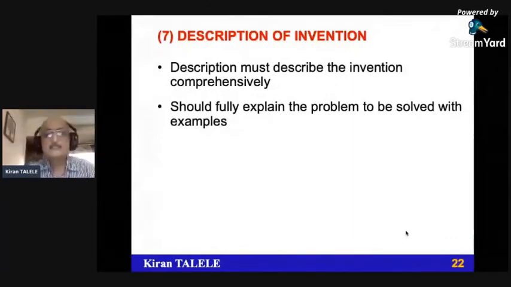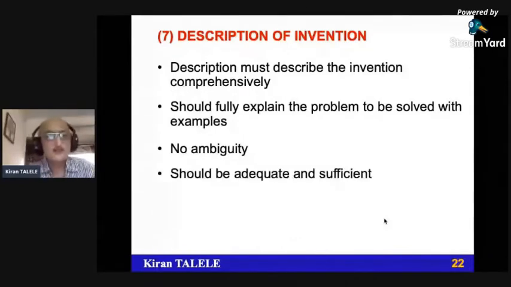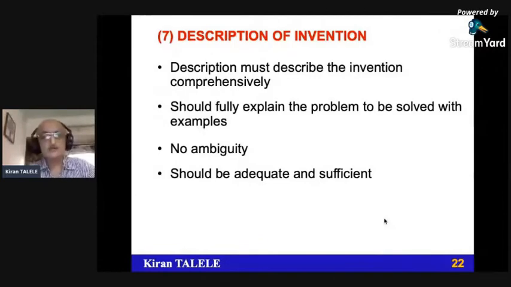It should fully explain the problem to be solved with an example. If it is with an example, no issues. Even if it is without an example, no problem. But a complete description, which includes the working of your entire model and how the process takes place, without any ambiguity, a clear description should be adequate and sufficient. In the sense, without going to the further part, one should be able to understand the content, the invention, and the working. It should be sufficient to understand the invention. No need to go to the next part to understand it better.